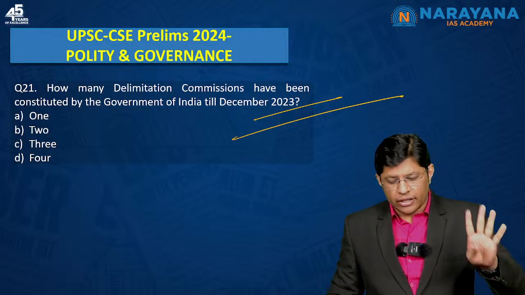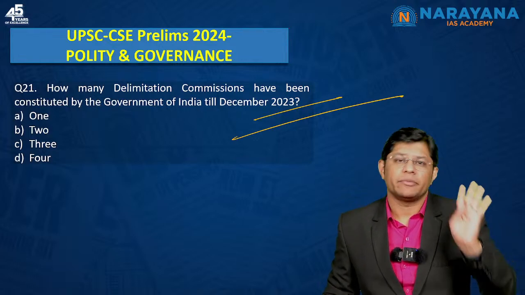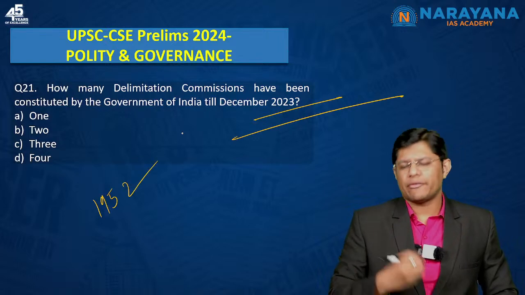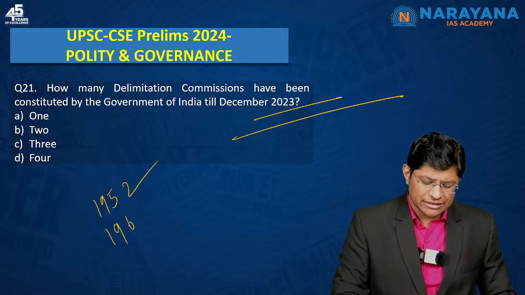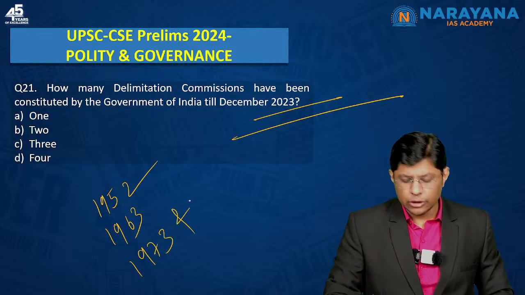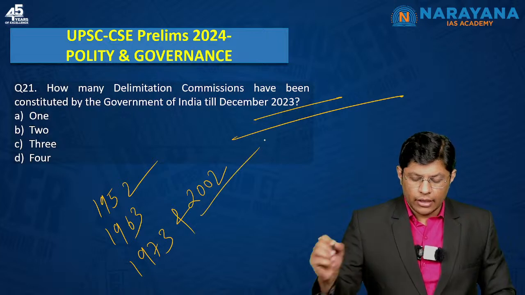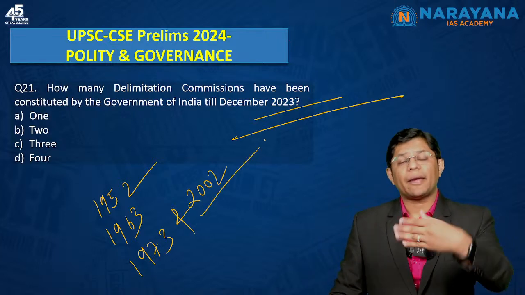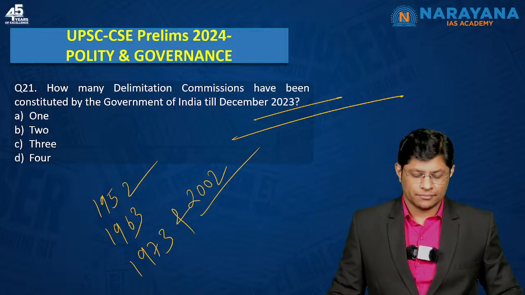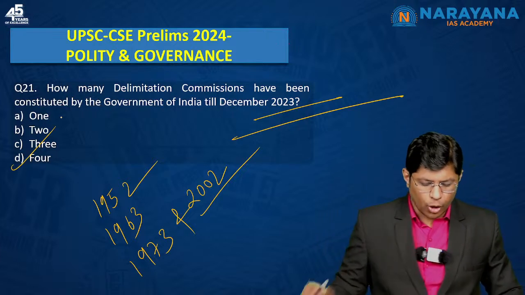So far there were 4 delimitation commissions. One was, I guess, in the year 1952. The second one, I guess it was in the year 1963. The third one, 1973. And the fourth one was in the year 2002. The fifth one might happen after the 2026 census. So, option D is the correct answer.